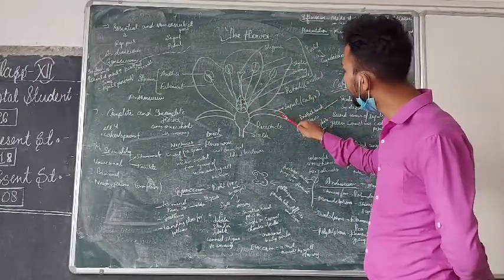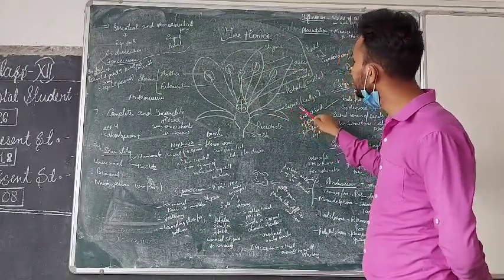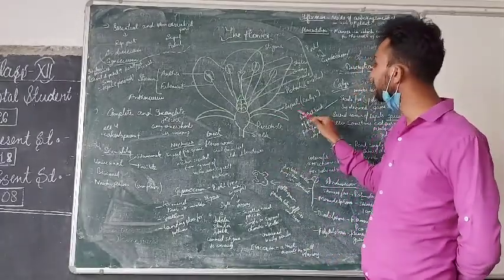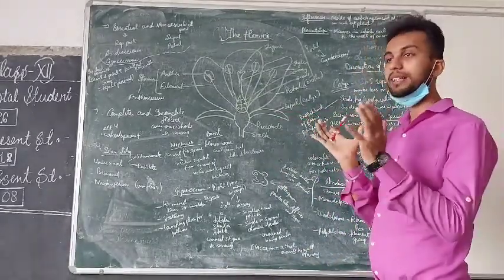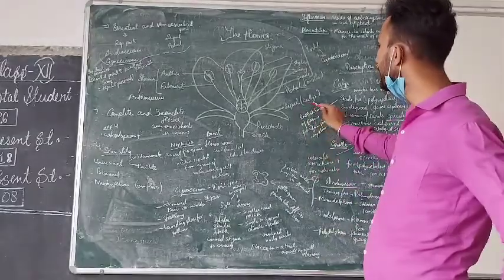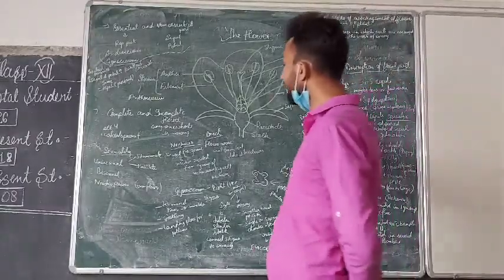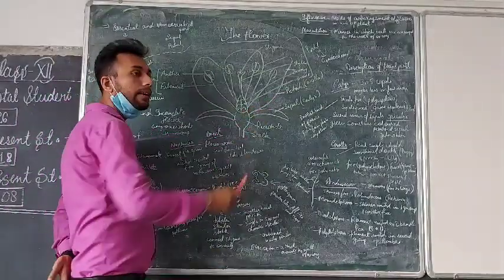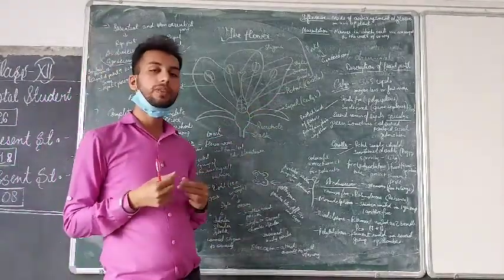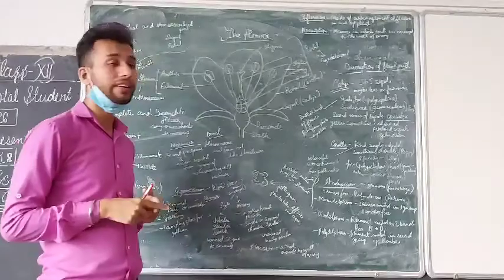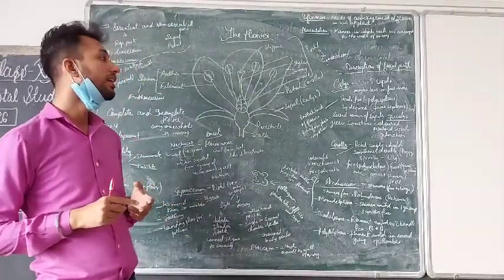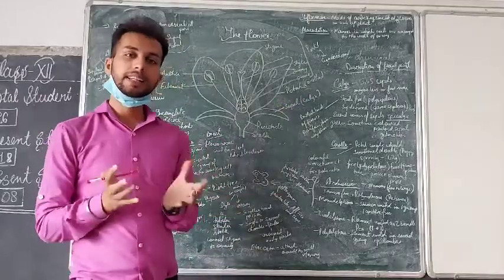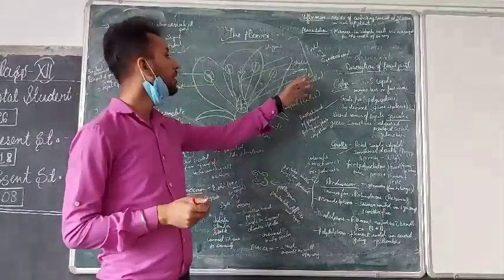So what is this? The green part of the flower is called the sepals, and when several sepals are collectively present, they are called the calyx. Now, after the sepals, the colored upper part of the flower, whether it is red, white, or whatever color, is called the petals. And many petals together are called the corolla.